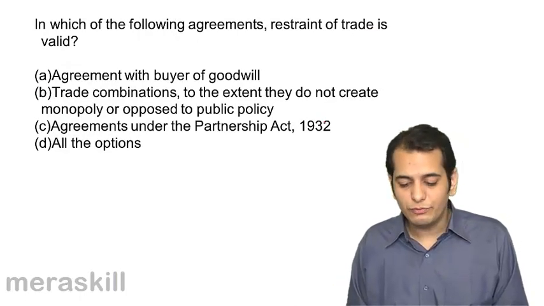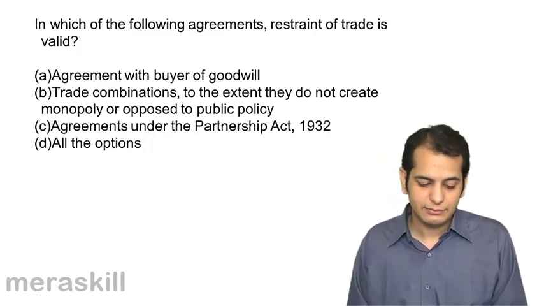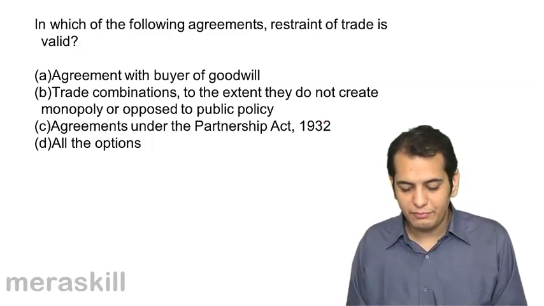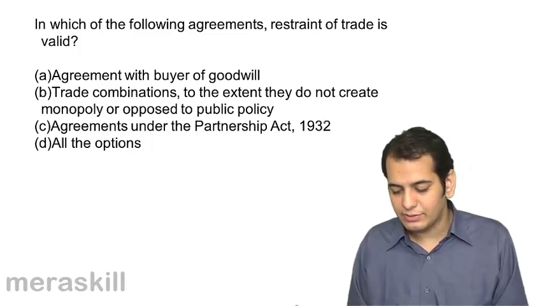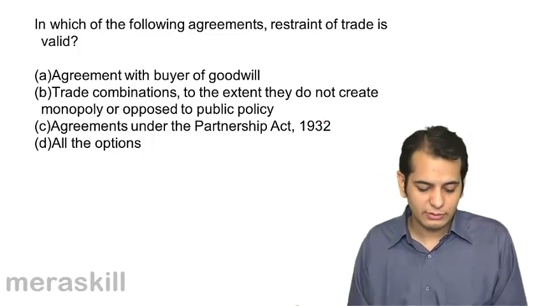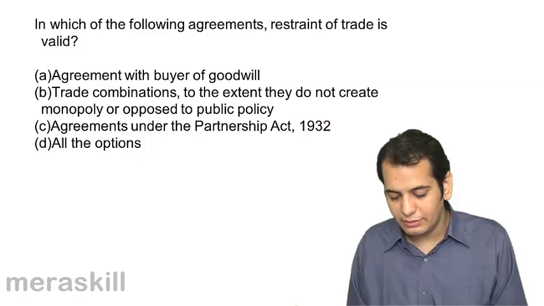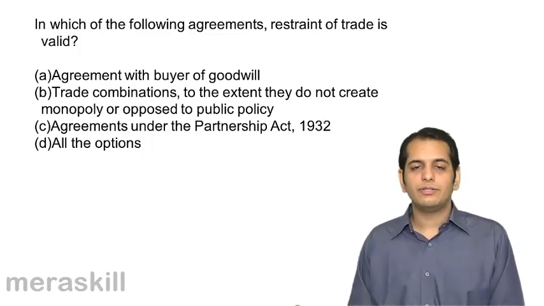Second, in which of the following agreements is restraint of trade valid? A, agreement with buyer of goodwill. B, trade combinations to the extent they do not create monopoly or oppose public policy. C, agreements under the Partnership Act 1932. D, all the options.